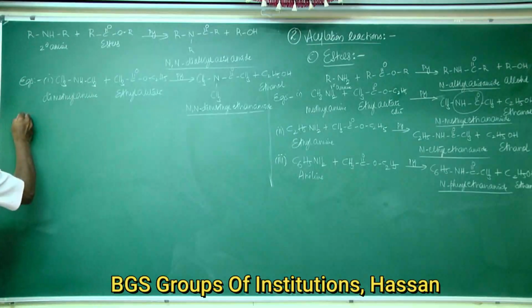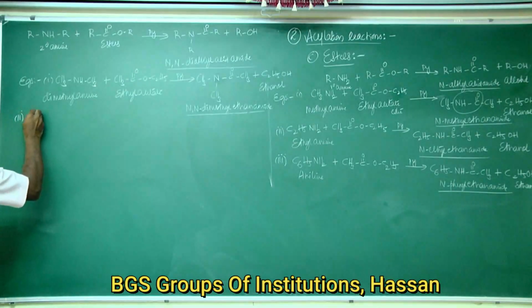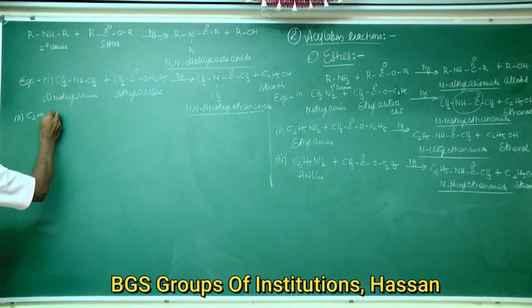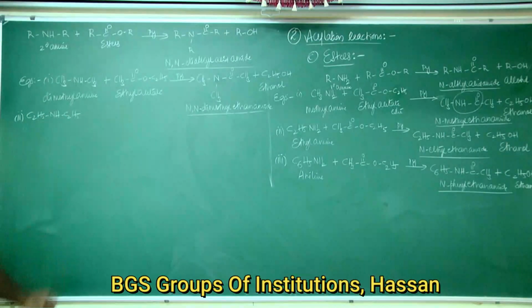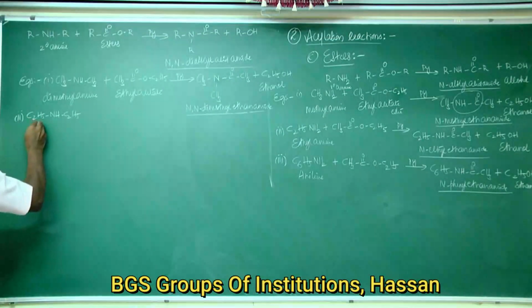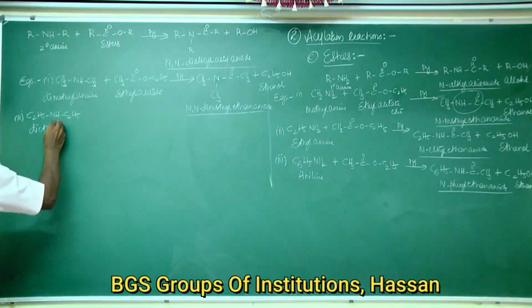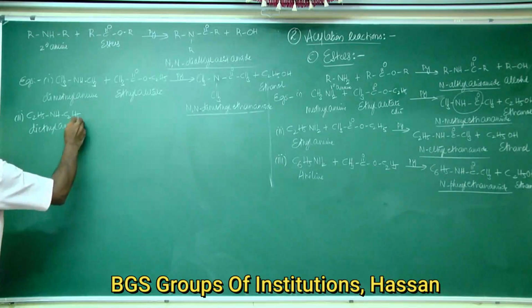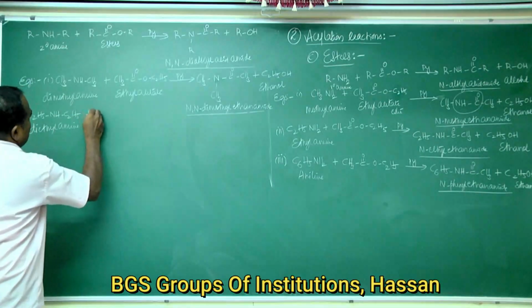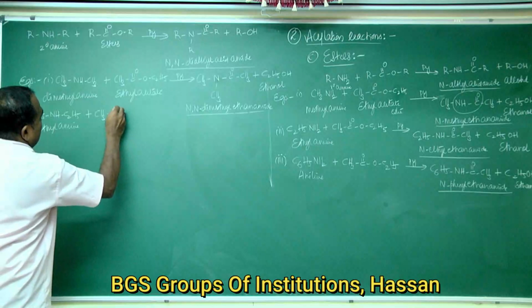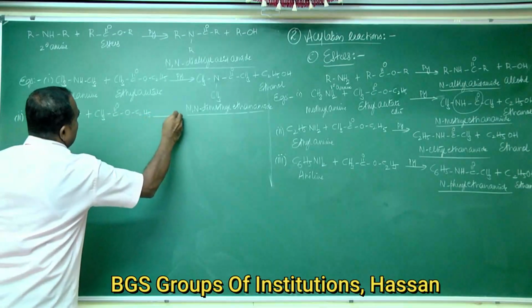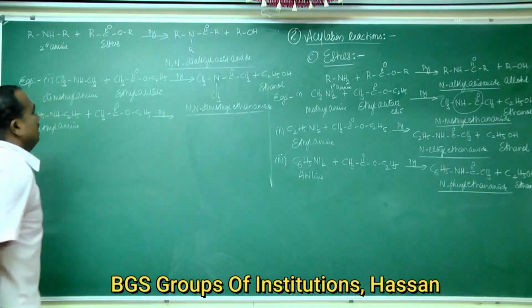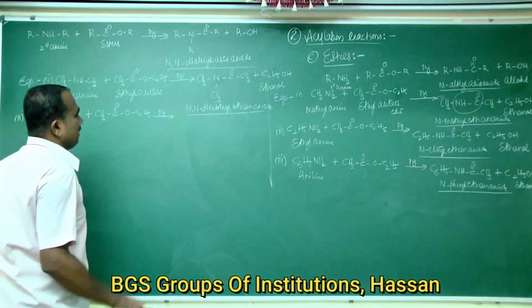Second example: C2H5NHC2H5, which is diethylamine. Diethylamine reacts with ethyl acetate in the presence of a strong base like pyridine.